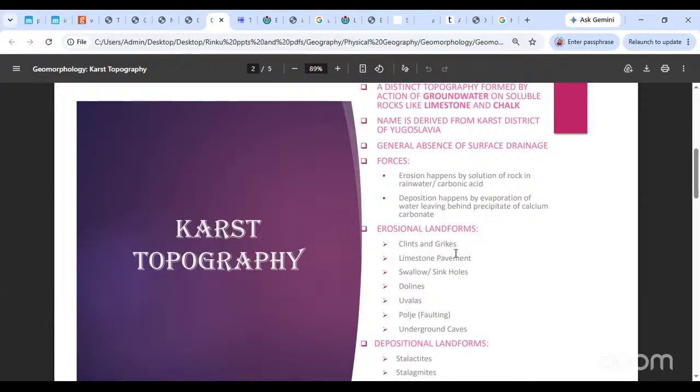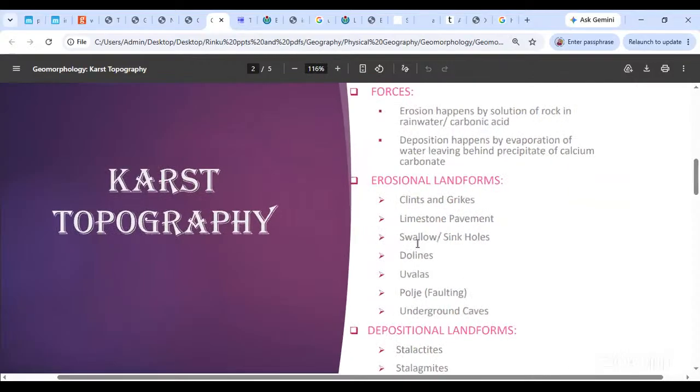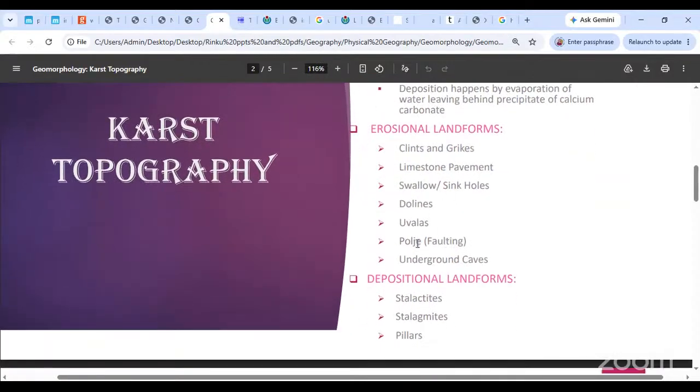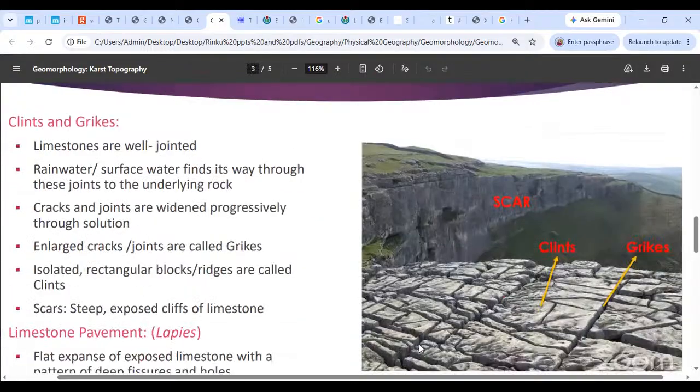Anyways, back to our class topography. We are saying that the erosion happens because of solution. The process of solution is important for erosion to happen, and the deposition will happen because the water evaporates, and once the water evaporates, what is left behind is the precipitate of calcium carbonate, the one that was already dissolved. The various erosional landforms here are clints and grikes, limestone pavements, swallow or sinkholes, dolines, uvalas, poljes, underground caves. The depositional landforms are those formed in the caves, speleothems, stalactites, stalagmites, and pillars. Let's start one by one.